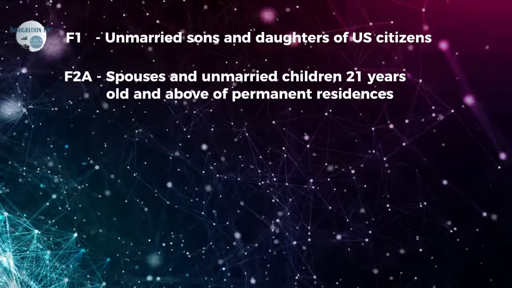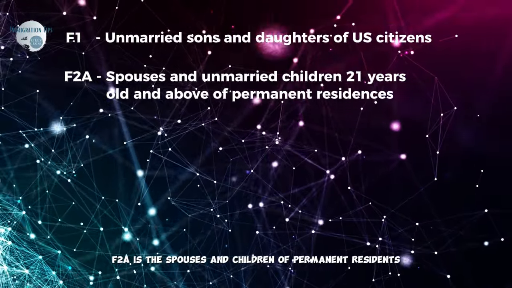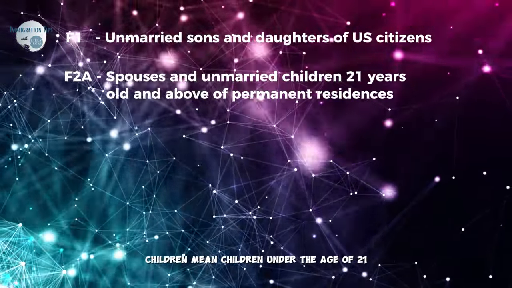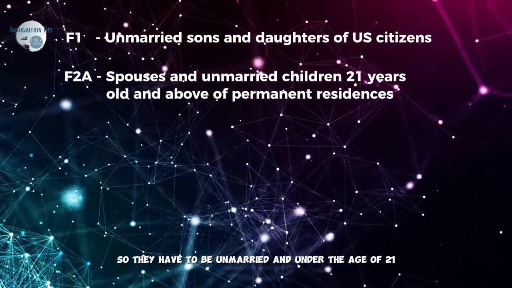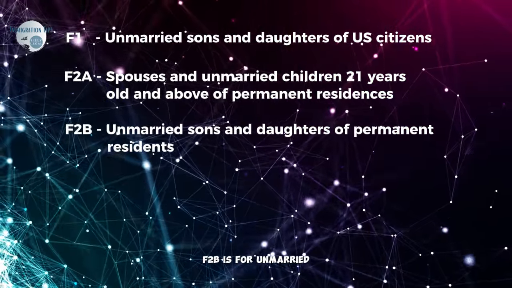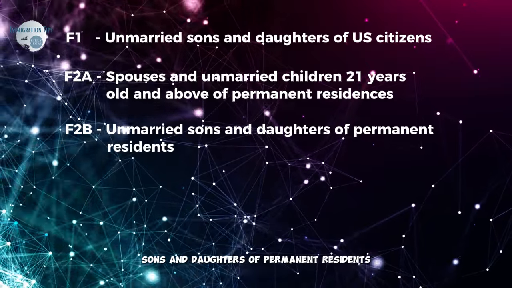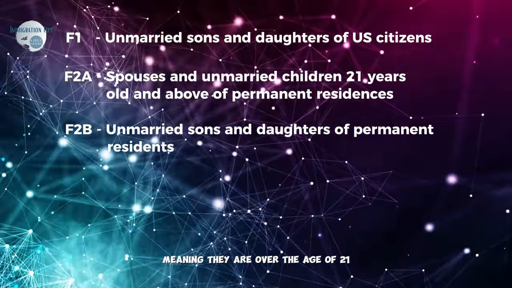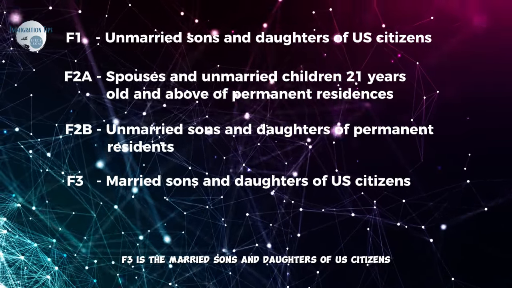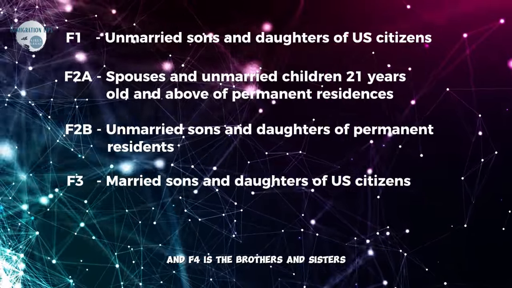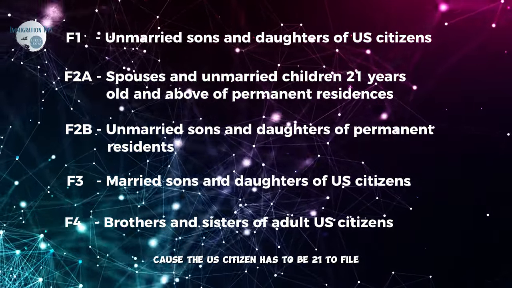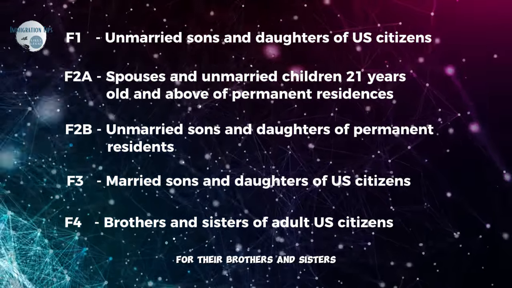That's F1. F2A is the spouses and children of permanent residents. In this category, children mean children under the age of 21 and unmarried. So they have to be unmarried and under the age of 21. F2B is for unmarried sons and daughters of permanent residents, meaning they are over the age of 21 but unmarried. F3 is the married sons and daughters of U.S. citizens, and F4 is the brothers and sisters of adult U.S. citizens, because the U.S. citizen has to be 21 to file for their brothers and sisters.